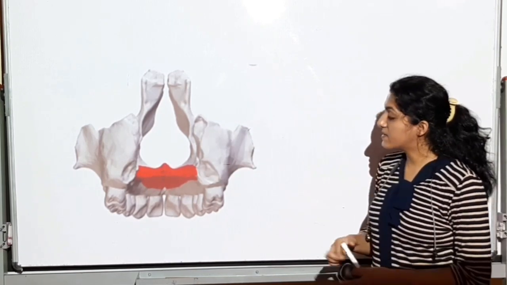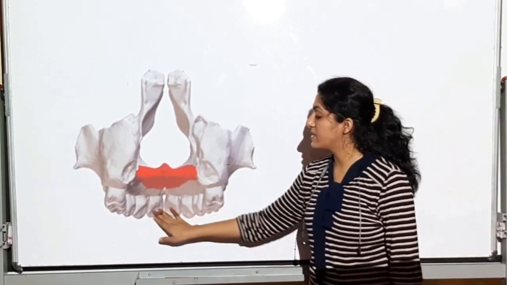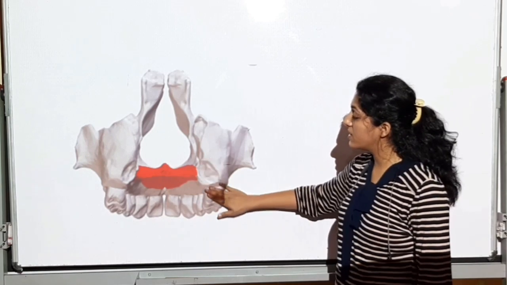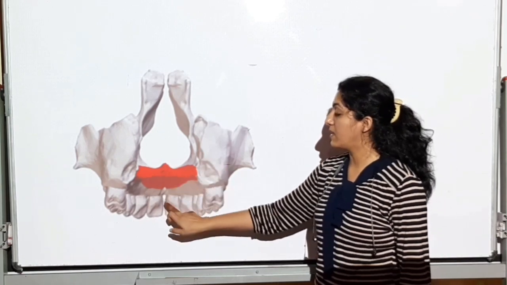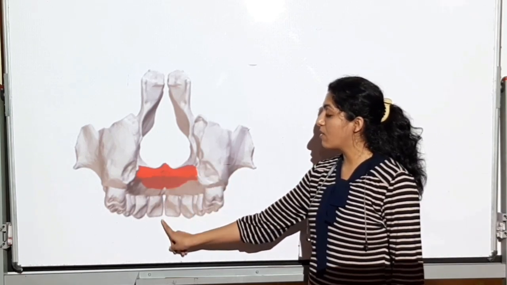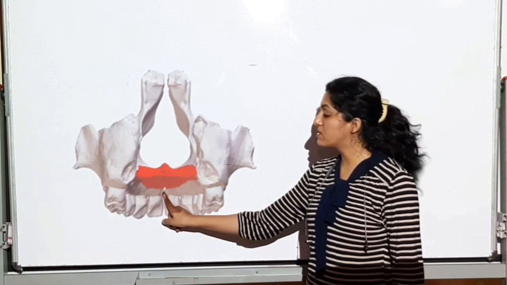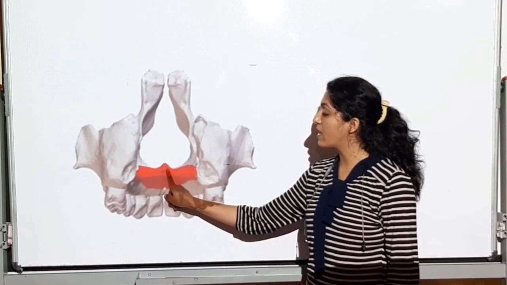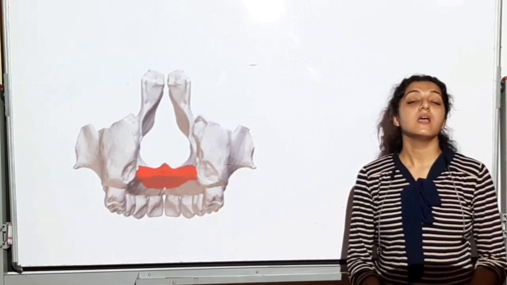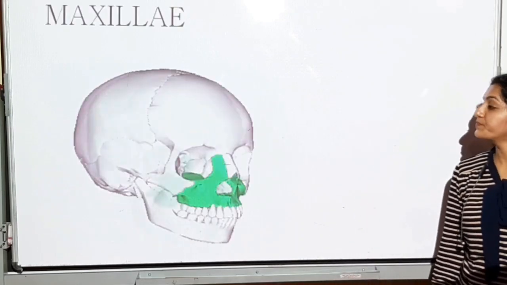See, this is the anterior portion. ये anterior teeth हैं. When you go posteriorly, this is going to be the palatine. So if you're putting your hand inside from your mouth, this is going to be the anterior portion. When you take it more deep, this is going to be your palatine bones.